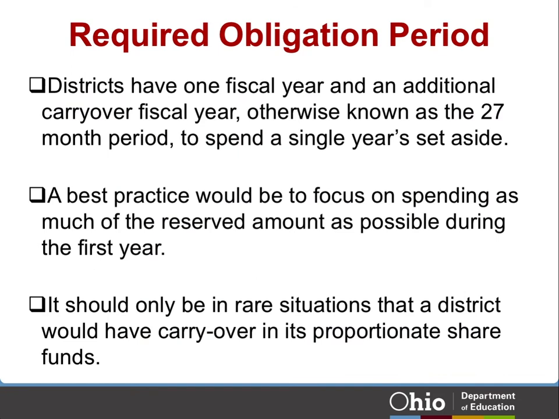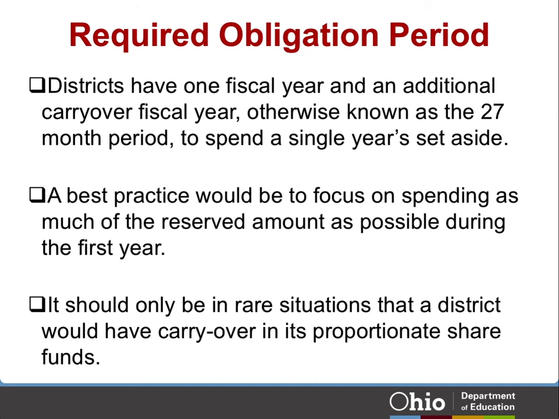Districts have one fiscal year and an additional carryover fiscal year, otherwise known as the 27-month period, to spend a single year's set-aside. A best practice would be to focus on spending as much of the reserved amount as possible during the first year. It should only be in rare situations that a district would have carryover in its proportionate share funds.